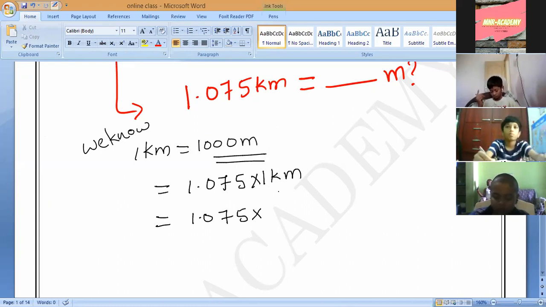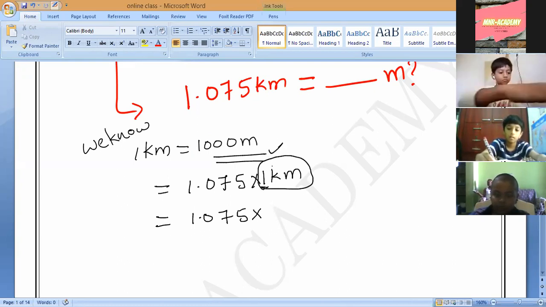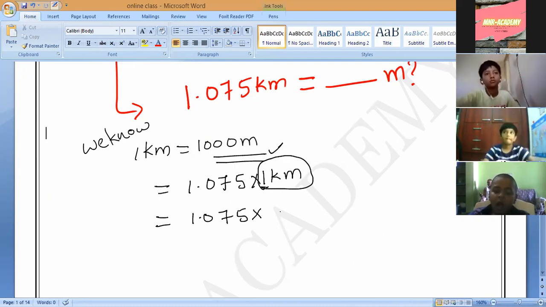See, your seniors will write 1 kilometer and again 1000 meters. Is it possible? Two units in the same term? Not possible. Understand? That is also what they don't know.